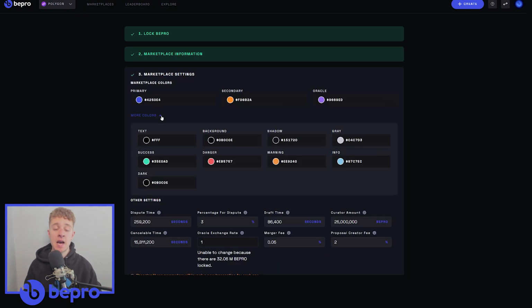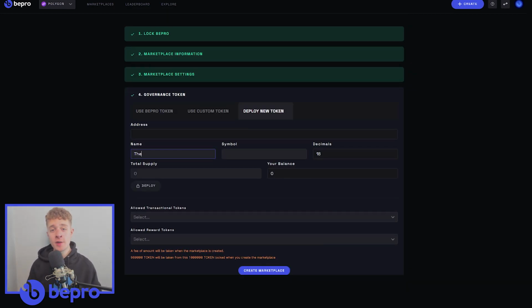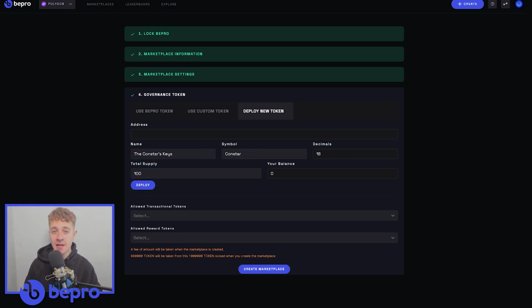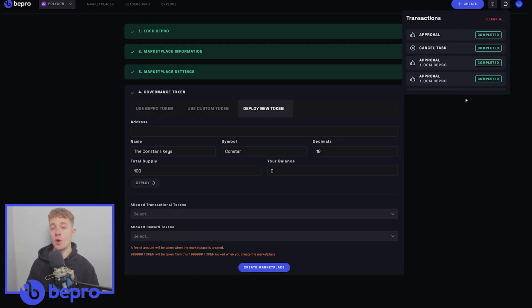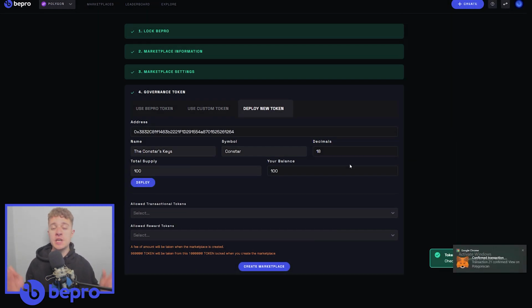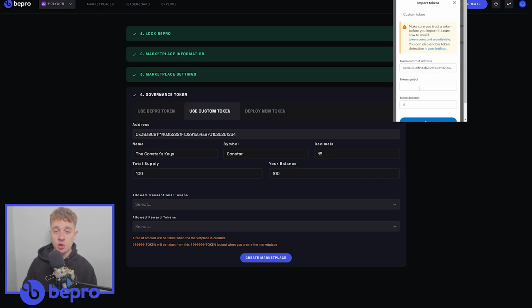I kept the settings as default as I could, just for this example. As you can see at this point here, for the governance token section, the custom marketplace comes with its own functionality where you can launch your very own crypto tokens to be used as the governance token within the marketplace. I then proceeded to create my own bounty within my custom marketplace so that I could complete this on a separate account to show you all of the contracts.